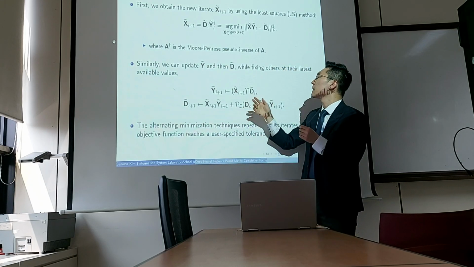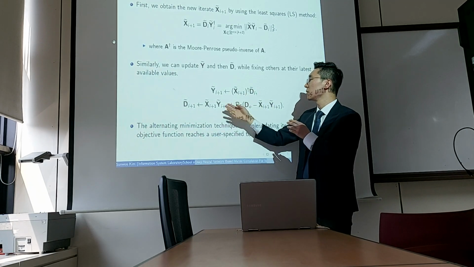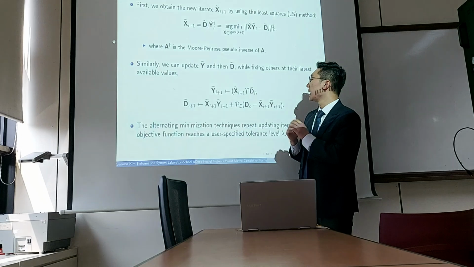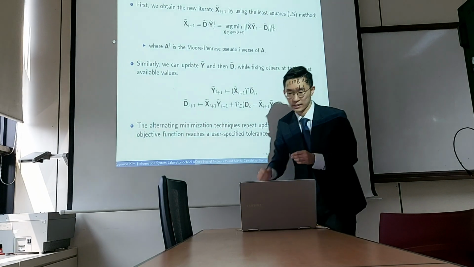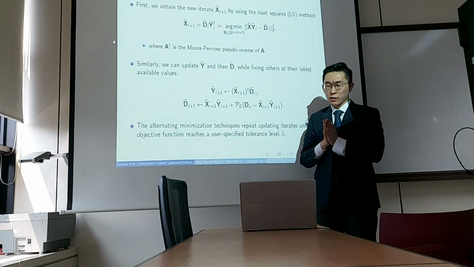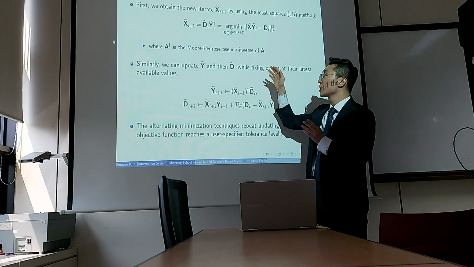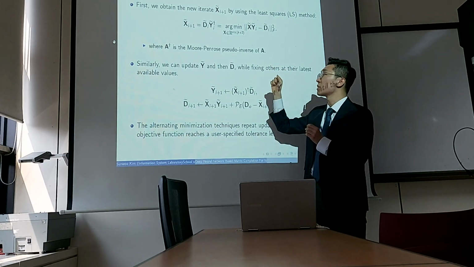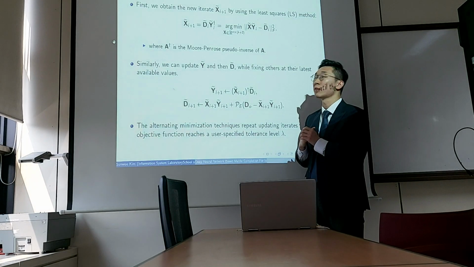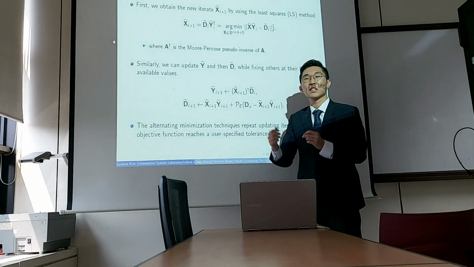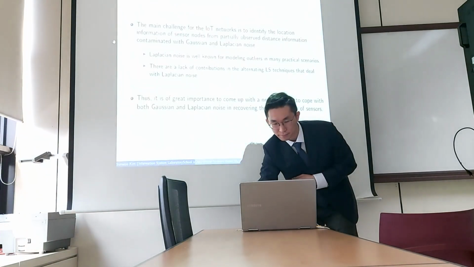And similarly, we can update variable Y and variable D by using the pseudo-inverse of a matrix. And the alternating minimization techniques repeat these procedures until the objective function reaches a user pre-specified tolerance level, so that we can terminate the algorithm when that actually happens.